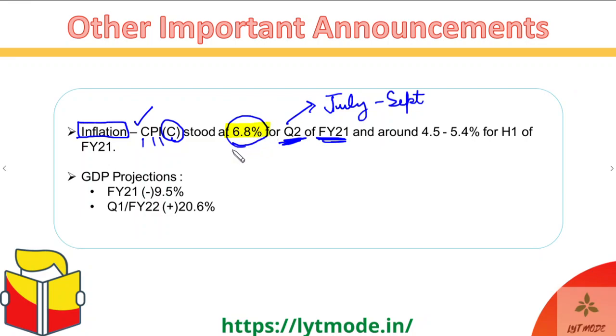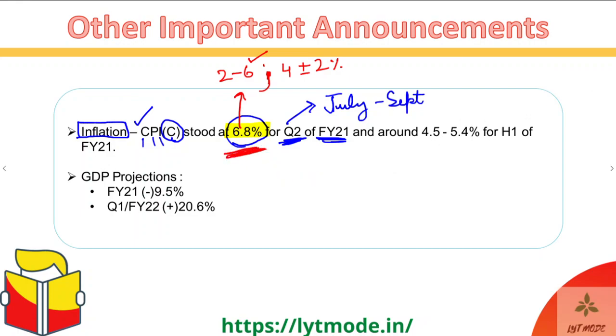And what did we discuss very recently? That the inflation targeting band for the Reserve Bank of India is 2 to 6%, or, in a simpler sense, you can also say 4 plus minus 2%. So you can see that over here for the Q2, the first time in this year, the inflation has been beyond this range.